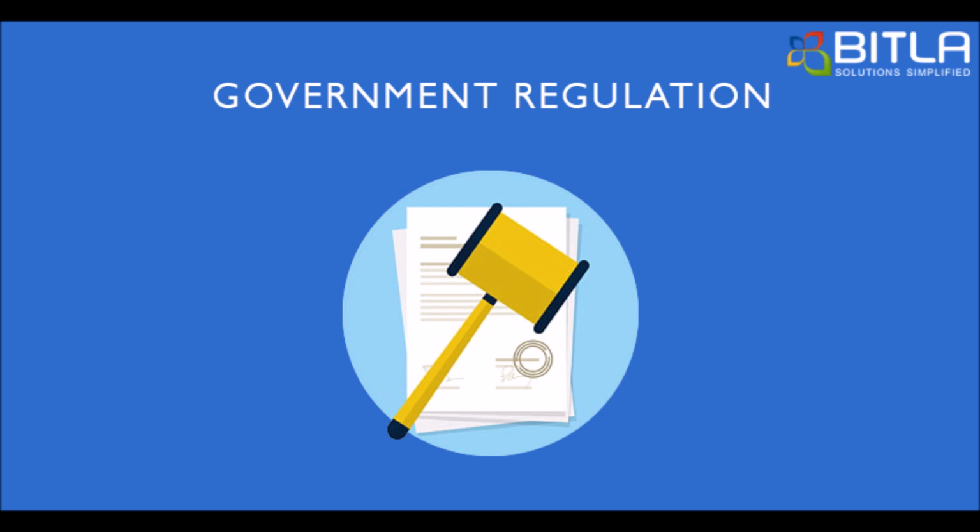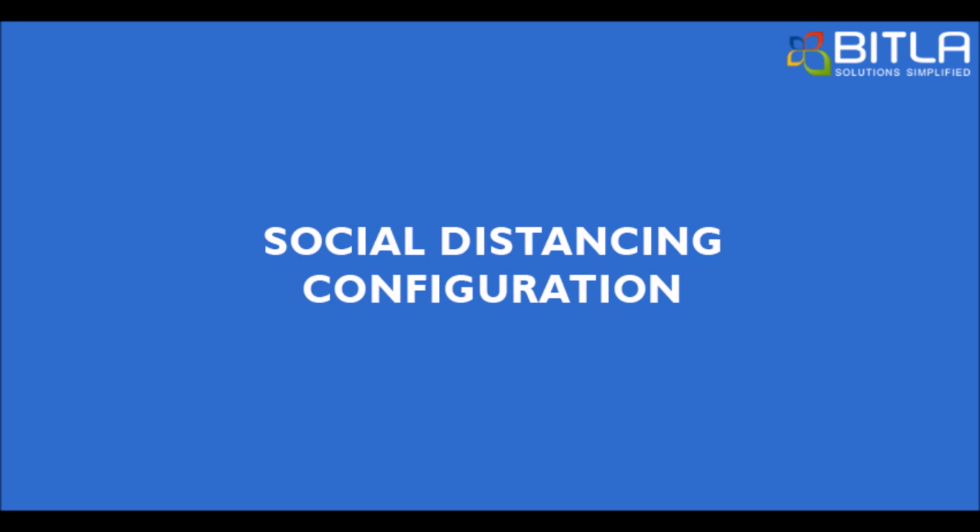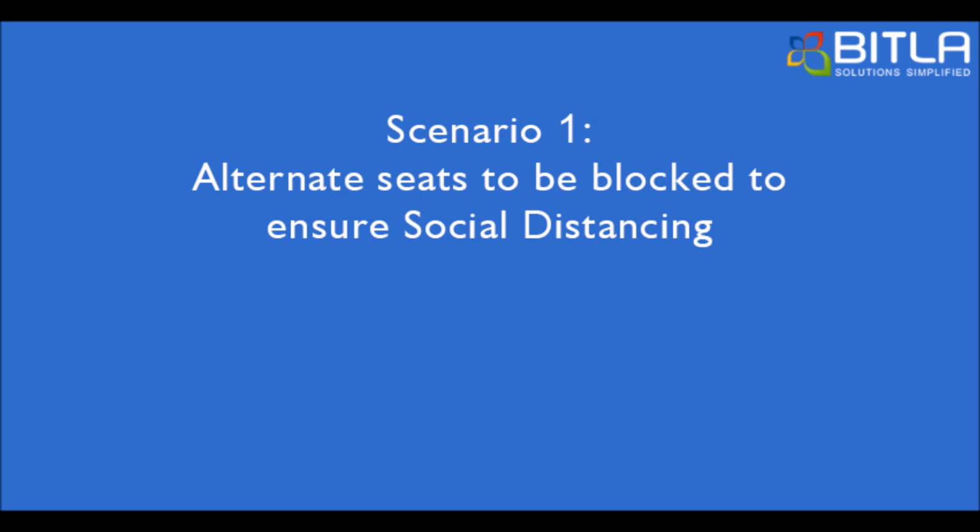Seeing the need of the situation and understanding that seat allocation is best handled through your booking software, we have added a new feature. This will help you implement the social distancing seating irrespective of the channels you get bookings from. So let's take a look at each possible scenario and see how your system can help you implement it on your buses. Scenario 1.